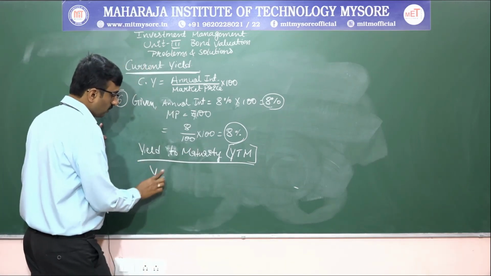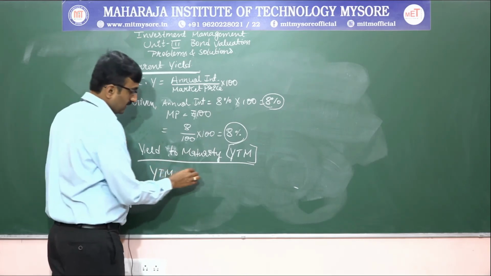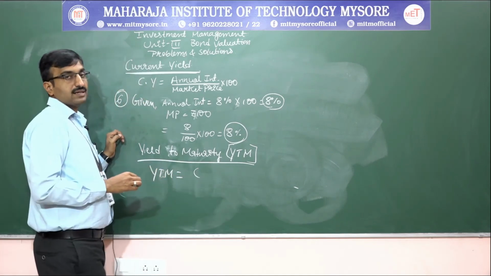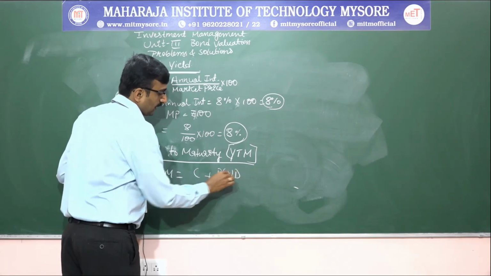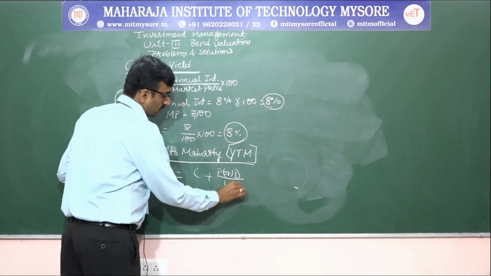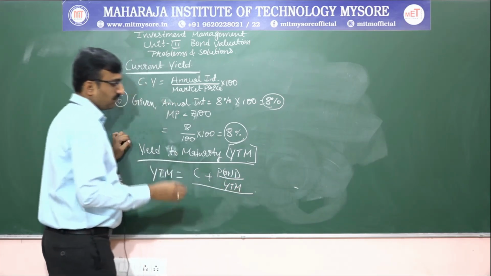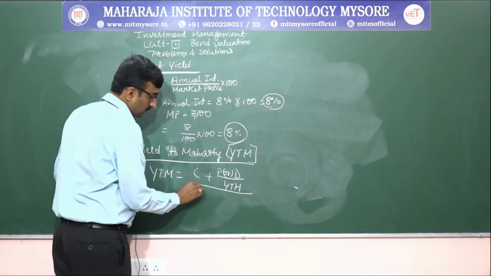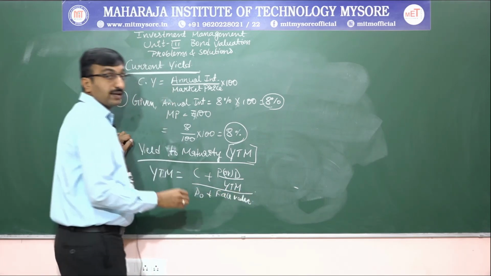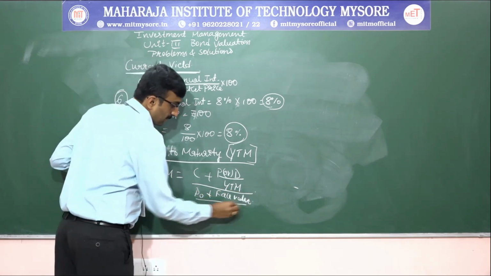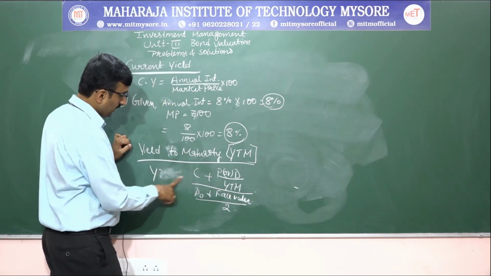Yield to maturity, YTM, is equal to C plus P or D divided by YTM, divided by P naught plus face value, all divided by 2. Instead of YTM we can take it as Y, yield.